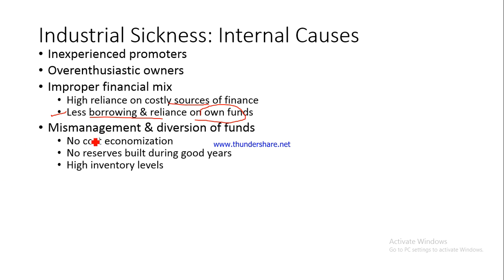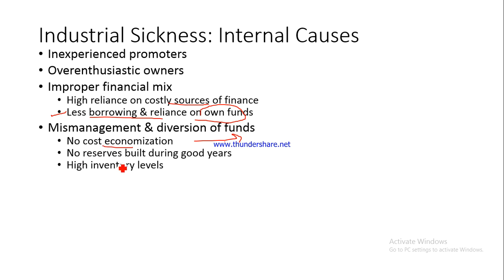Many a times the industrial enterprises do not economize. They do not try to reduce their costs. They do not try to have access to cheaper sources of finance. They do not try to bargain for cheaper raw material sources, and this happens in many cases, including in cases of public sector enterprises, because of which they ultimately become sick.